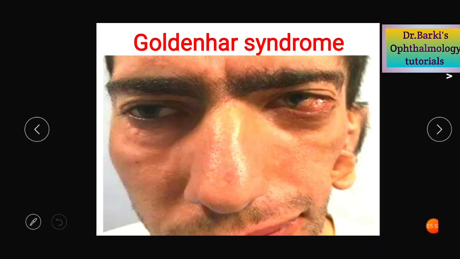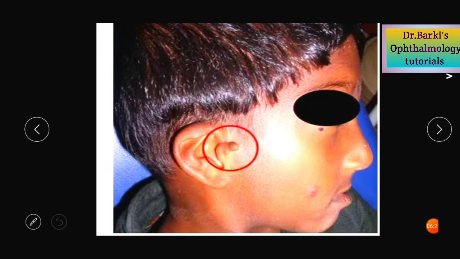It is also called oculo-auriculovertebral syndrome. It is due to maldevelopment of the first visceral arch. And it has a few components like the coloboma of the eyelid, as you can see here. There can be limbal dermoid, or even there can be preauricular tags. And it is associated with hemifacial microsomia, or even cleft lip and cleft palate. So you can see the preauricular tag here. So this constitutes the Goldenhar syndrome. Coming to the other components, there can be cleft lip and cleft palate. Also there can be fused or missed vertebrae.